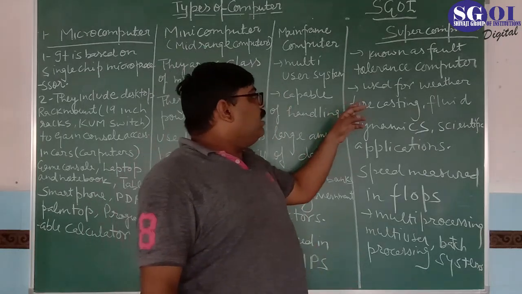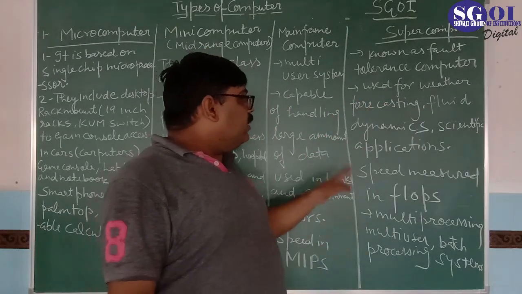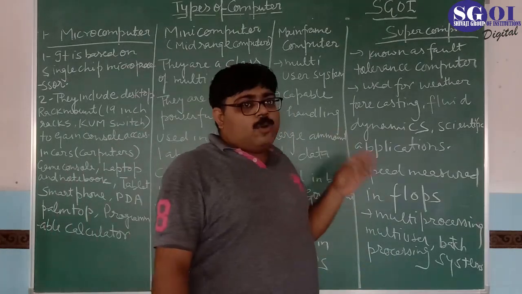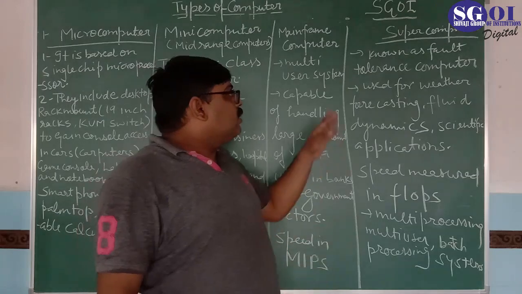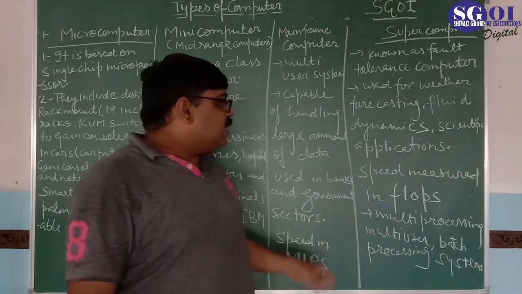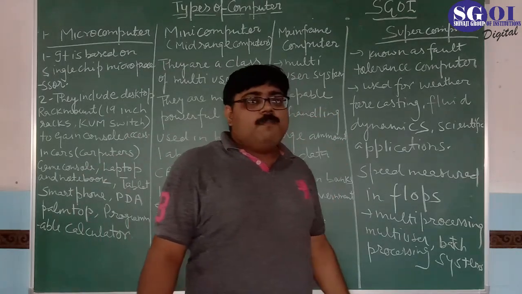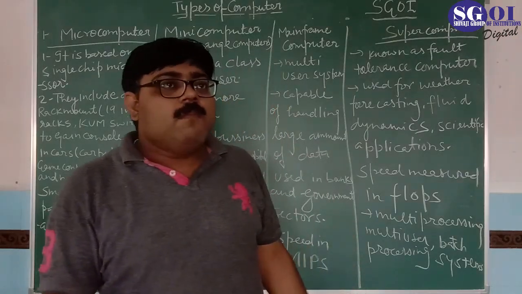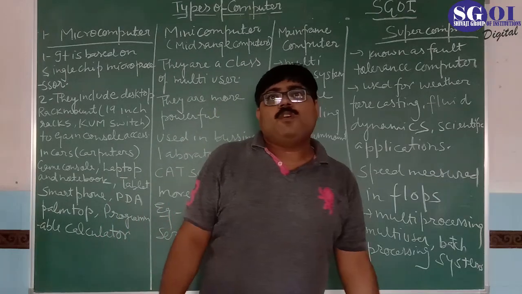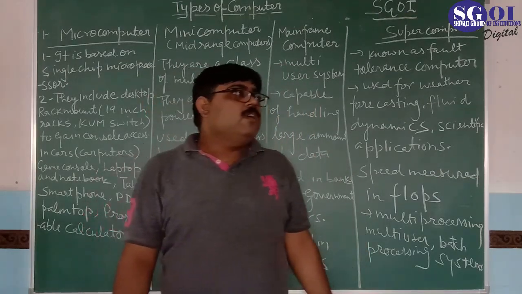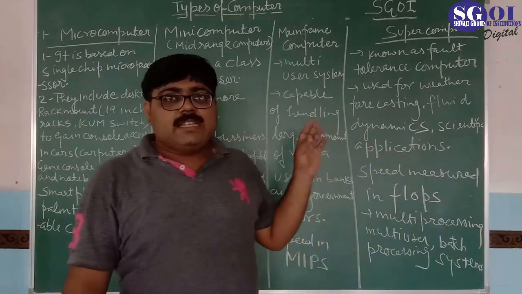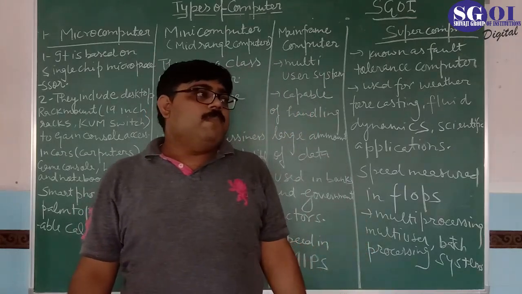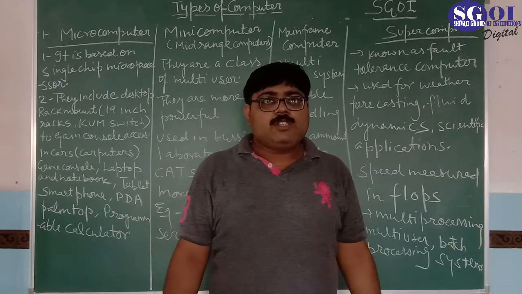simultaneously. It is used in weather forecasting, fluid dynamics and scientific applications. And in robotics, supercomputers are also used. The speed of a supercomputer is measured in FLOPS, and it is a multi-programming, multitasking and batch processing operating system. So they can be used as a server, and we can store a lot of bulky information.